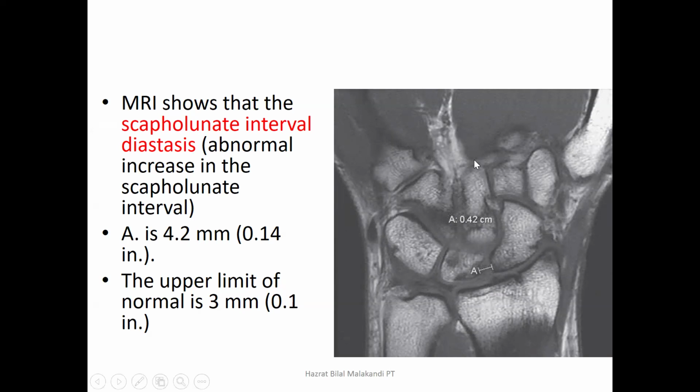So this is the capitate, this is the scaphoid, this is the lunate, and this space, in this case, is 4.2 mm. This 4.2 mm is more than 3 mm, that is, more than 0.1 inch. So if we take 3 mm, that is about 0.14 inch, which is more than that norm. So that is again a positive sign for scapholunate dissociation.